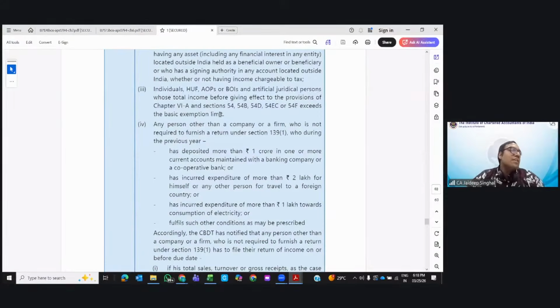Senior citizen, 3 lakhs. Super senior, 5 lakhs. So 2.5, 3, and 5. One more thing: you need to see this income before reducing the deductions under chapter VI-A, say 80C to 80U. Those you don't have to deduct. And again, sections 54, 54B, D, E, C and F, you have to see the income before this exemption. Clear?